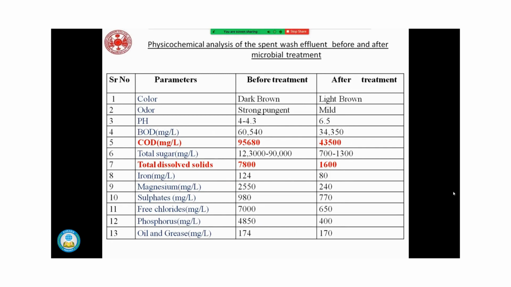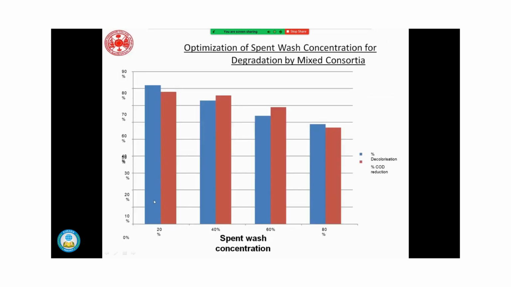This is the comparison. This is before treatment; the color is dark brown. After treatment it is light brown. These show the comparison of the spent wash before and after treatment by the microbial consortium, a composite of microorganisms: bacteria, fungi, algae. If I mix them and apply it, it shows a good result. This is the concentration in the bars in the chart. It shows that decolorization occurs, and COD reduction is also there.